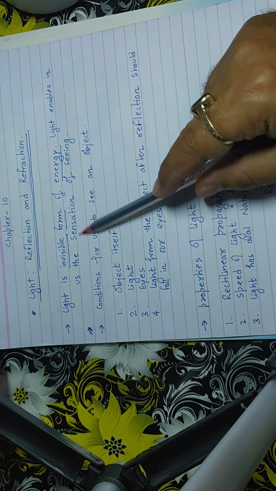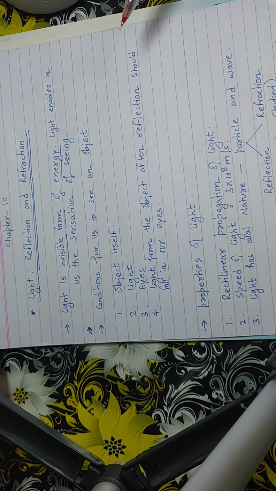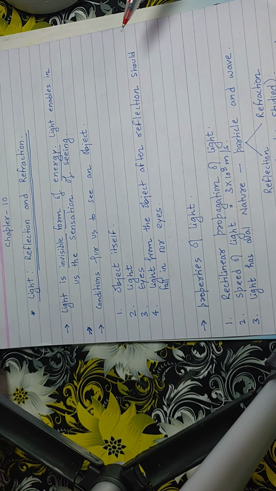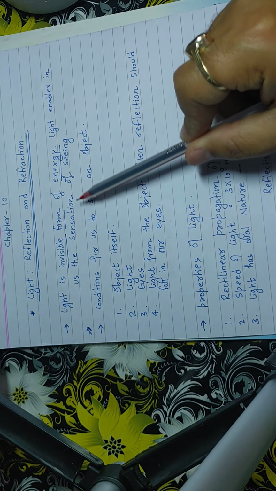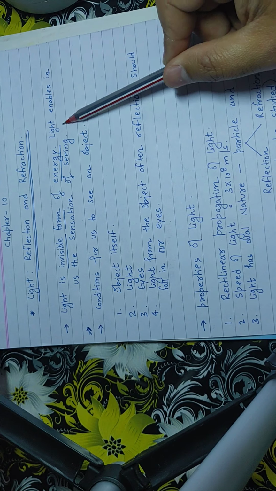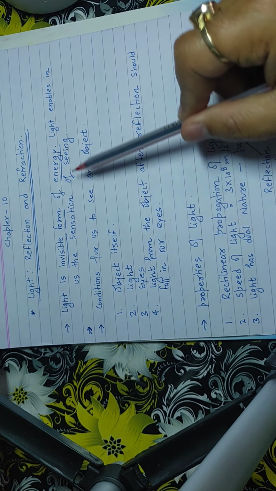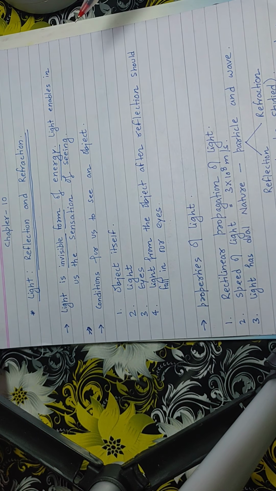Light is an invisible form of energy. We can't see light. We are able to see the objects which are illuminated by light, but not light. So light is an invisible form of energy. Light enables in us the sensation of seeing. Without light, we can't see. So light is a necessary requirement so that we are able to see the world.